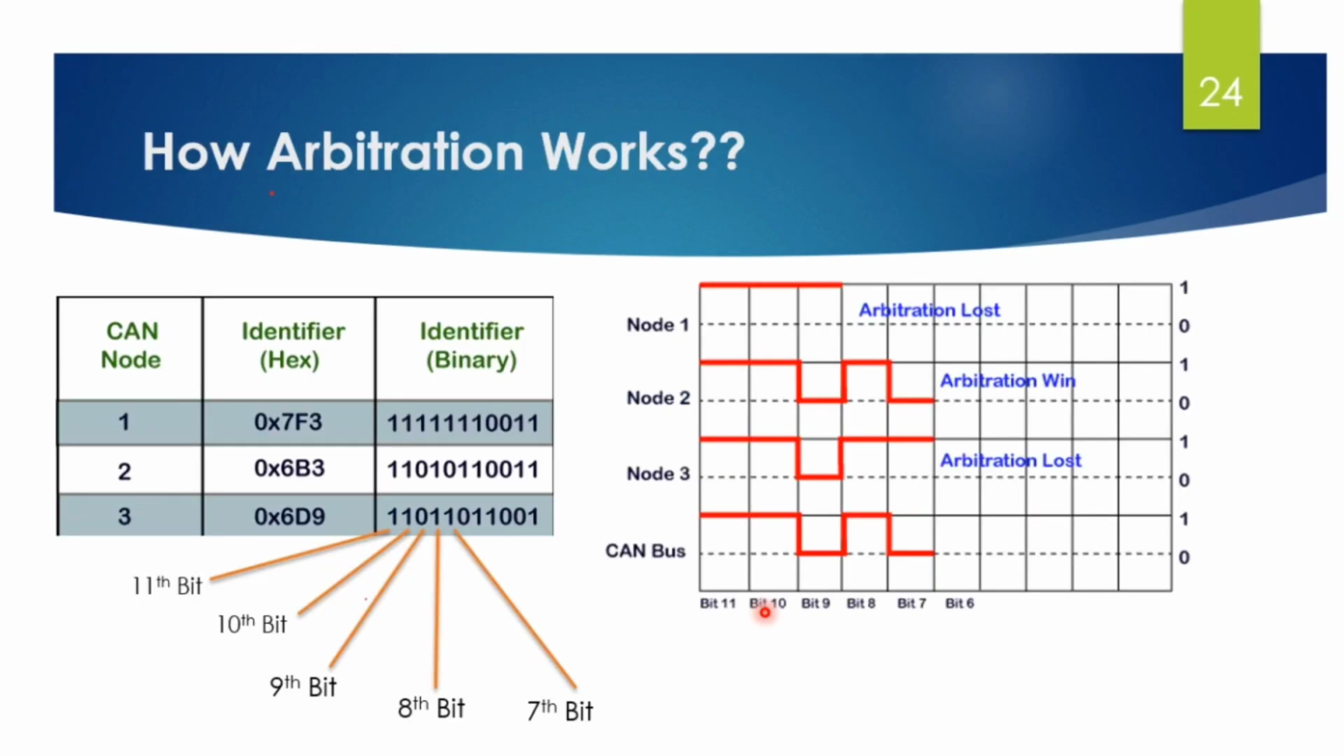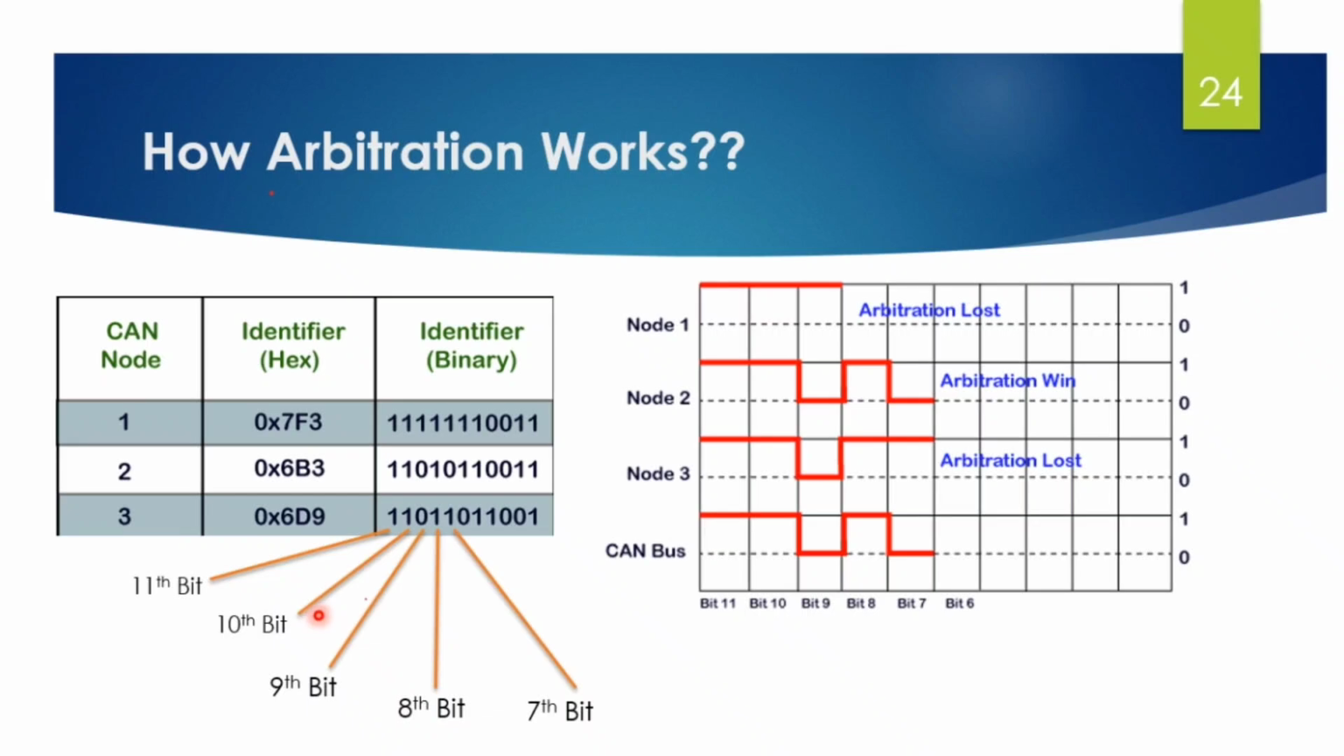So let's come to this example of how arbitration works. Here you can see we have three nodes, CAN node 1, 2, 3. Each has a unique ID, 7F3, 6F3, 6D9, and equivalent binary numbers. Here we have node 1, node 2, node 3, and the CAN bus. The 11th bit of all three nodes is recessive, 1 1 1, that is logic 1. So on the CAN bus it would be recessive.